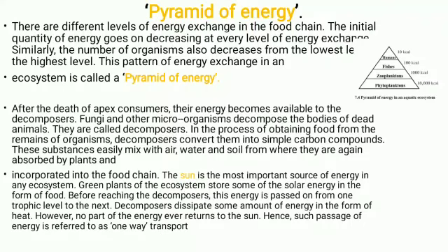There are different levels of energy exchange in the food chain, and the initial quantity of energy goes on decreasing at every level of energy exchange. Similarly, the number of organisms also decreases from the lowest level to the highest level. This pattern of energy exchange is called the pyramid of energy.